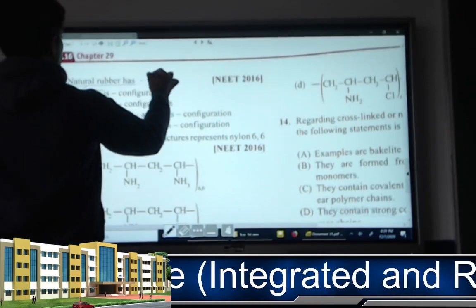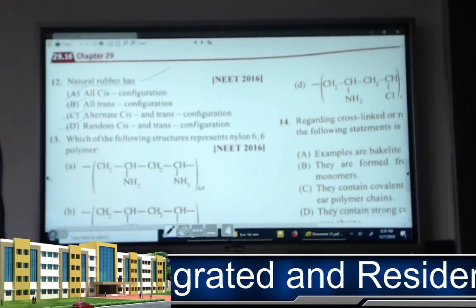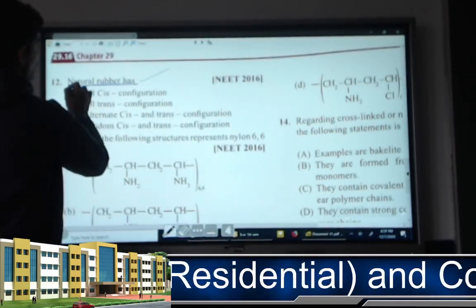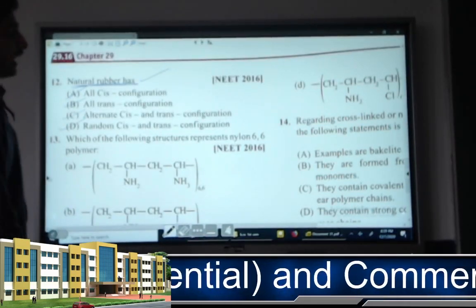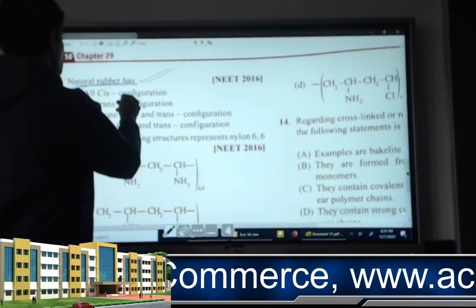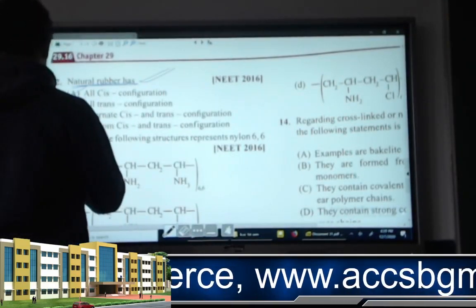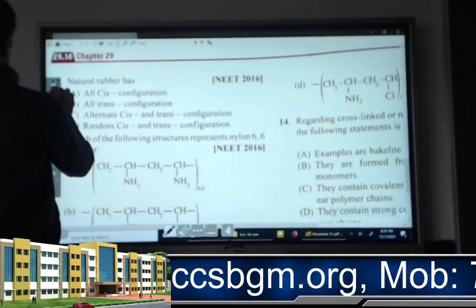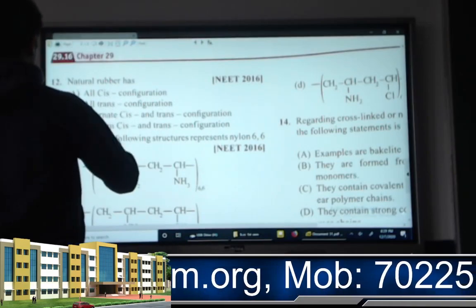I am going to give this question as homework for you, because I have already discussed this question in a previous example. You try yourself and let me know the answer for this question.